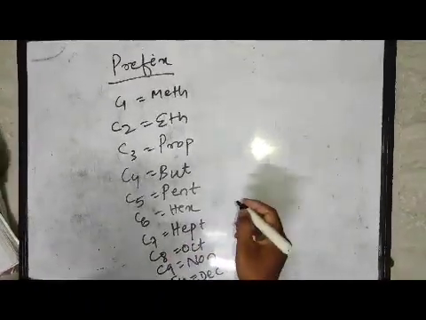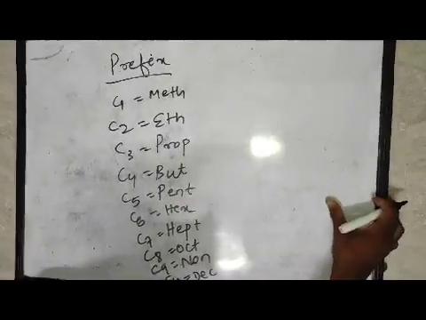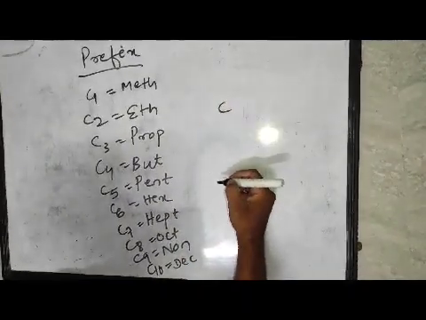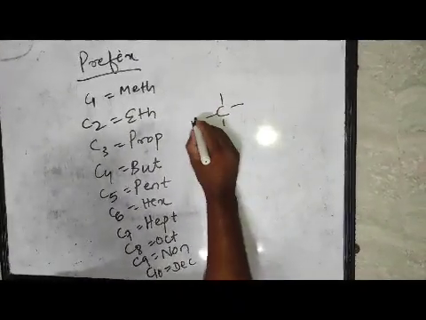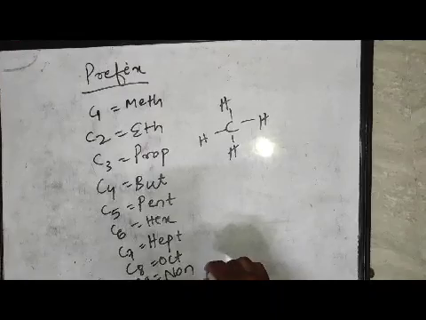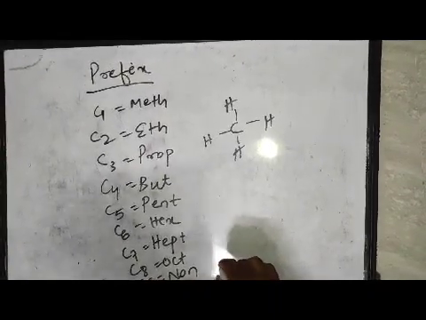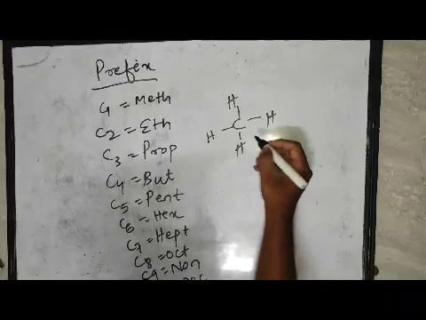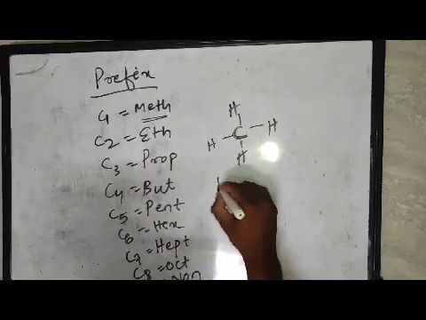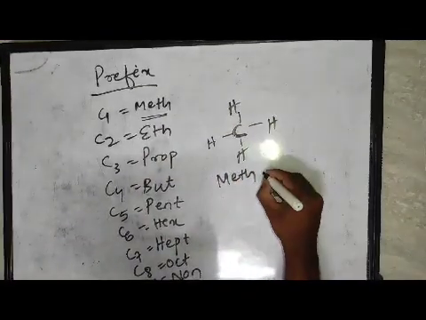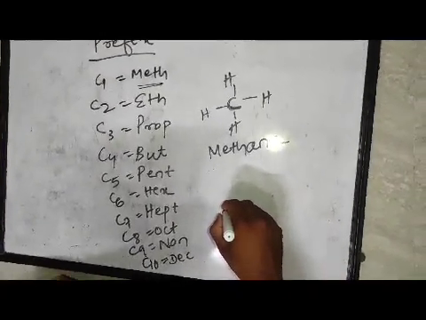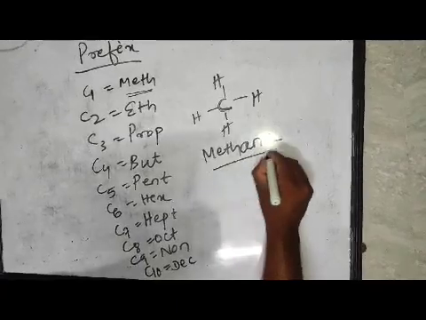I have already told you the functional groups, and here we will do the naming. The prefixes all of you know. Suppose the carbon number is 1 and it is bonded with 4 hydrogen atoms. All of you know the carbon always forms 4 bonds because it is tetravalent in nature. So here the number of carbon atoms is 1, so the prefix is meth, and all are single bonds, so it is ane. It belongs to the alkane family. So the molecule name is methane.